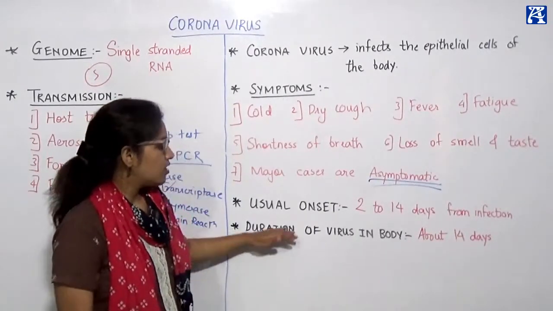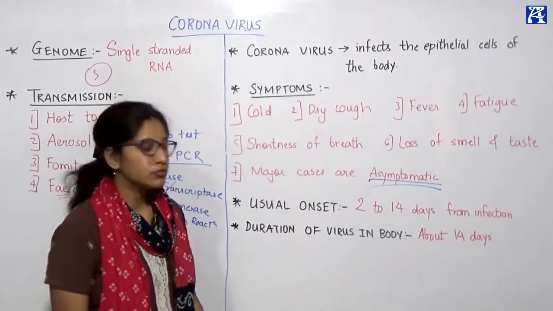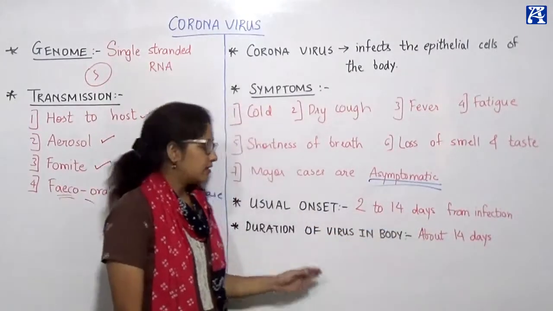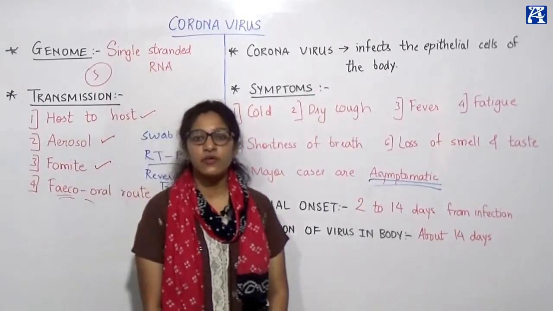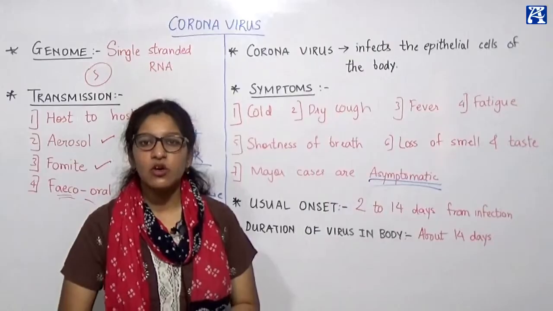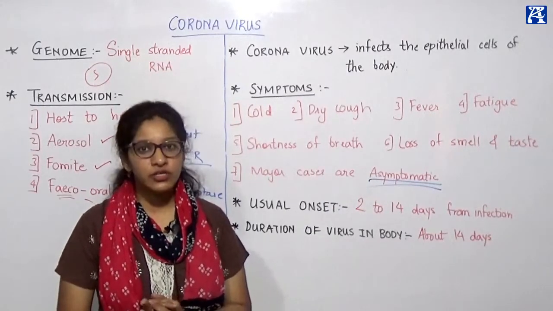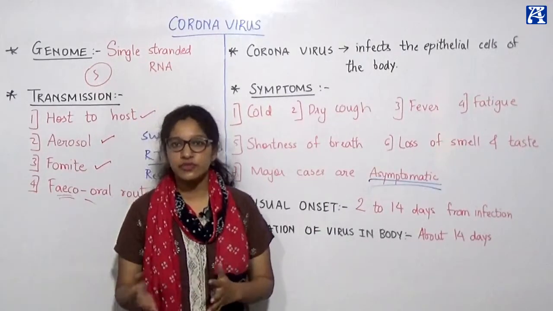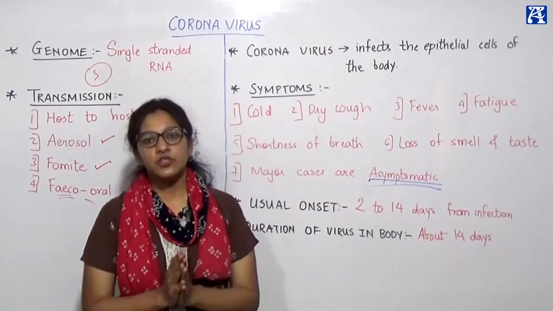And very lastly, onset of the disease starts from the 2nd to the 14th day of infection, and the virus usually lives in the body of the host for 14 days. After 14 days, in a healthy human being or a human being with good immunity, the virus is basically thrown out of the body. So this is about your coronavirus.